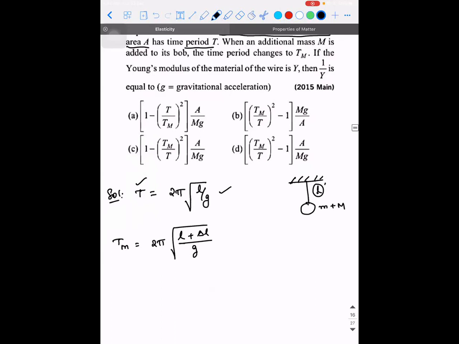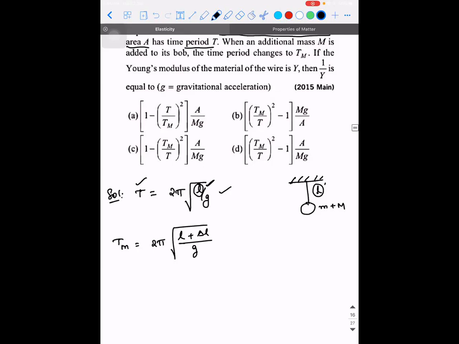Now what we will do is we will try to write small l in terms of Young's modulus. How can we do that? Sir, Y is A delta L by F. Y A delta L by L. But here, see here we need not take Y A delta L by L because initially there is no elongation.